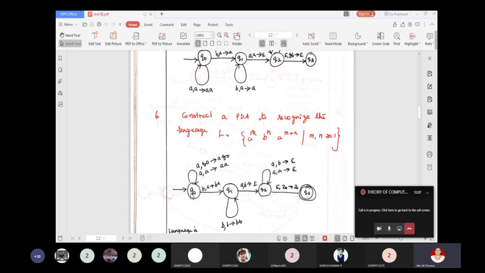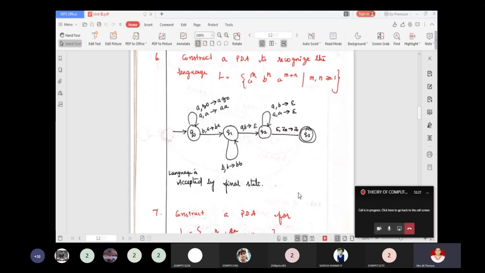And when you read A and top of the stack is also A, pop all the A's and B's. At last, if there is no symbol in the tape, that is, the tape head is pointing to epsilon and Z0 is on top of the stack, keep the Z0 as such but enter into the final state Q3.